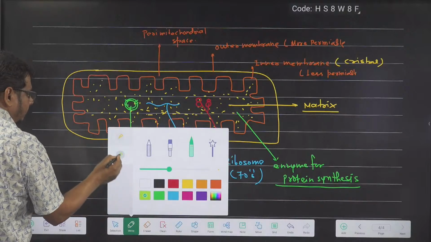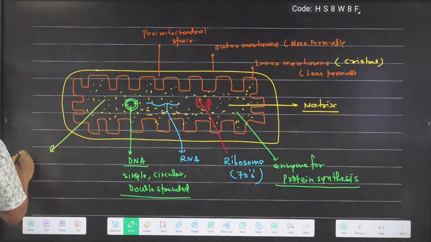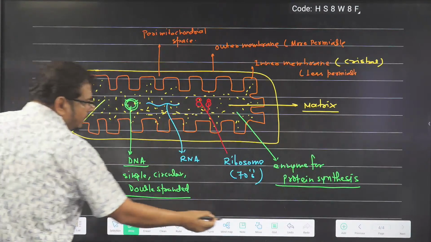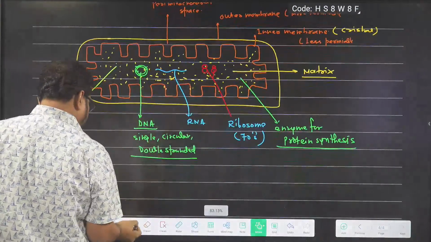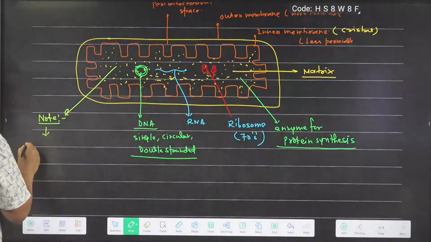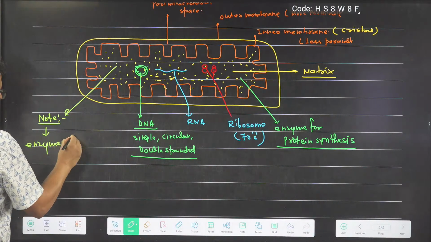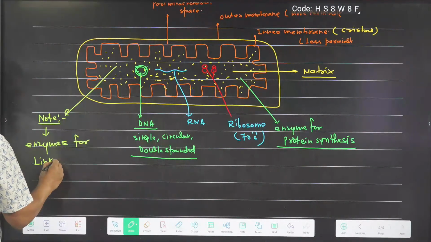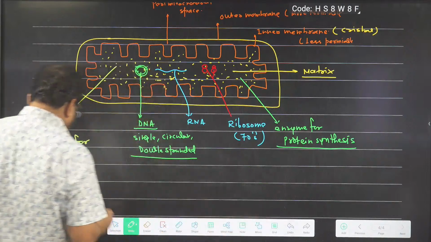I am just writing. It is important, so I am writing it as a note. Enzymes for link reaction. What is link reaction? I will tell you later.